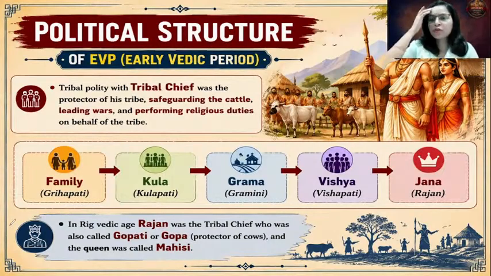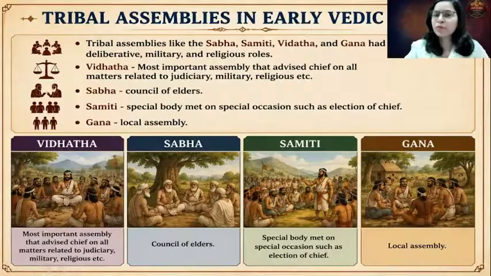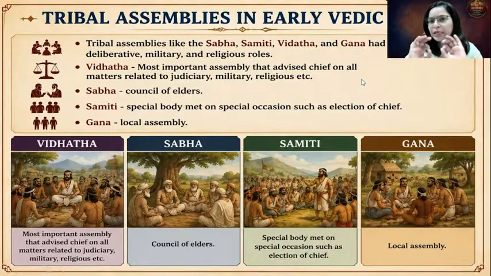Since he was the protector of the cows, he was also known as Gopa or Gopati. And his queen was referred to as Mahishi. Okay, I hope this basic terminology is intelligible. Okay, now let us try to understand the assemblies, which were a dominant feature of the polity of the Aryans in the early Vedic period.